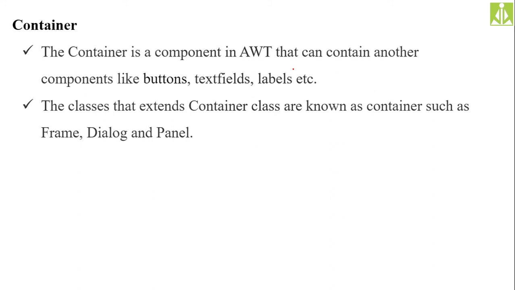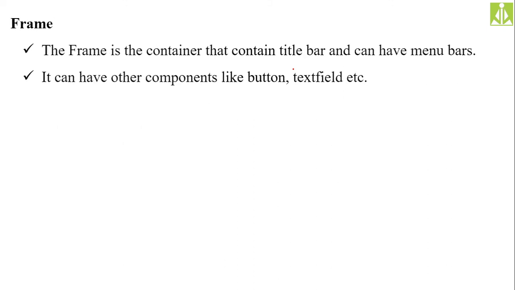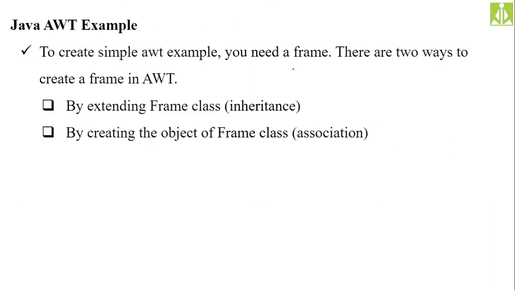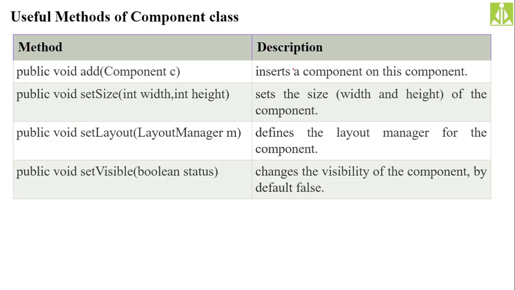Remember this one, it is also a component, but it is capable of holding other components. Okay, so there is a list of a few useful methods which we are going to use. So the add method, in order to add the components to the containers. Okay, so to add the components to the containers, or to add the components to the applications, we are using this add method. Then set size, to give a proper size to your GUI object, we use this set size.